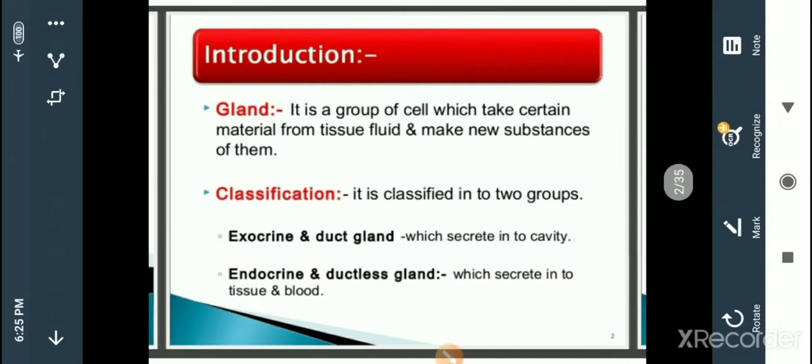Now if we take the classification of the glands, we can classify them into two types: exocrine glands and endocrine glands.